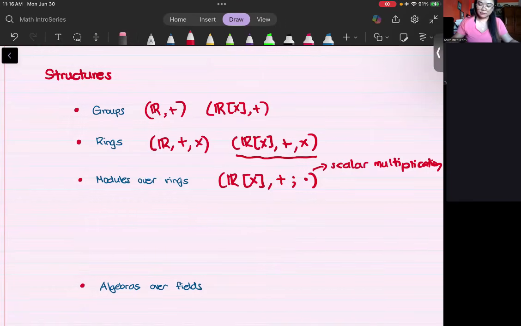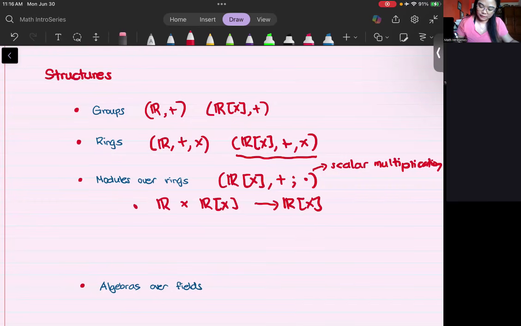Okay. But since we are talking about representation theory, I think the two most important structures that we need to know are modules and algebras. So I'm just going to be more detailed here. When we say a module, for instance, this module of polynomials, what you mean by that is that there is an action coming from the real numbers to your polynomial ring, going to your polynomial ring.